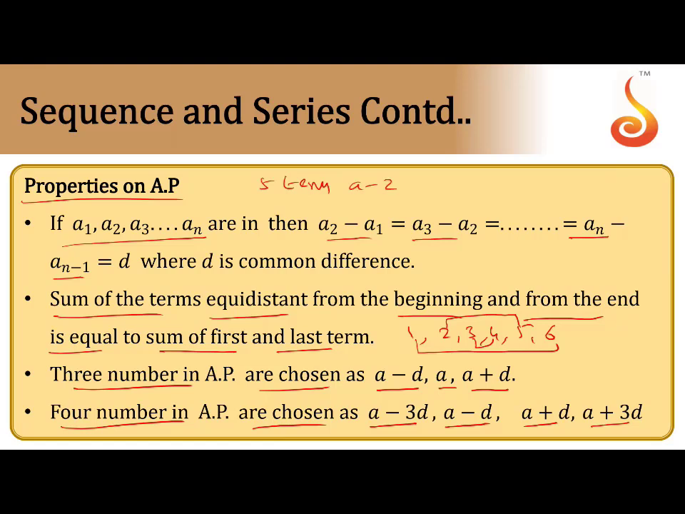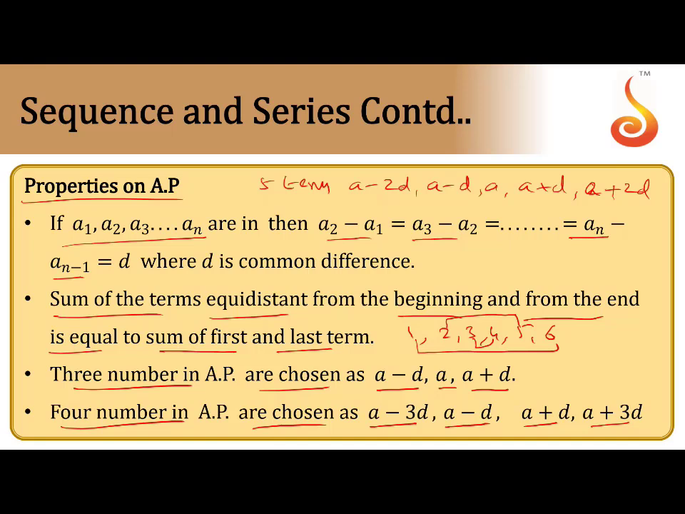Five terms means A minus 2D, A minus D, A, A plus D, A plus 2D. This type of model concept is most important in CET. Three terms: A minus D, A and A plus D. Four terms: A minus 3D, A minus D, A plus D and A plus 3D. We have this type of questions.